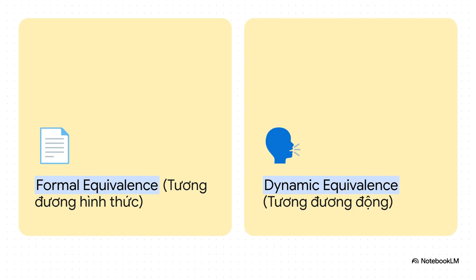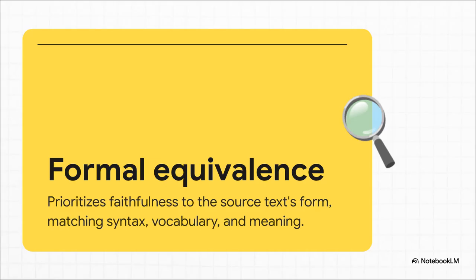First, we have formal equivalence, or tương đương hình thức. Second, we have dynamic equivalence, or tương đương động. Let's look at formal equivalence, or tương đương hình thức. This prioritizes absolute faithfulness to the source text's form and structure. The aim is a direct literal match in syntax, vocabulary, and meaning.